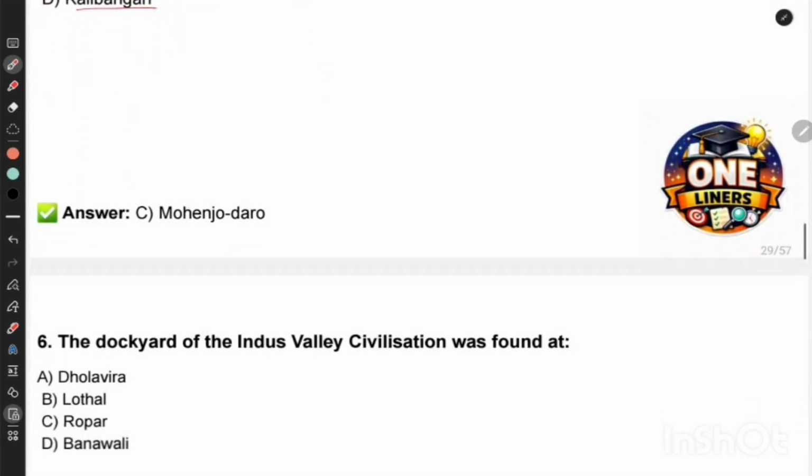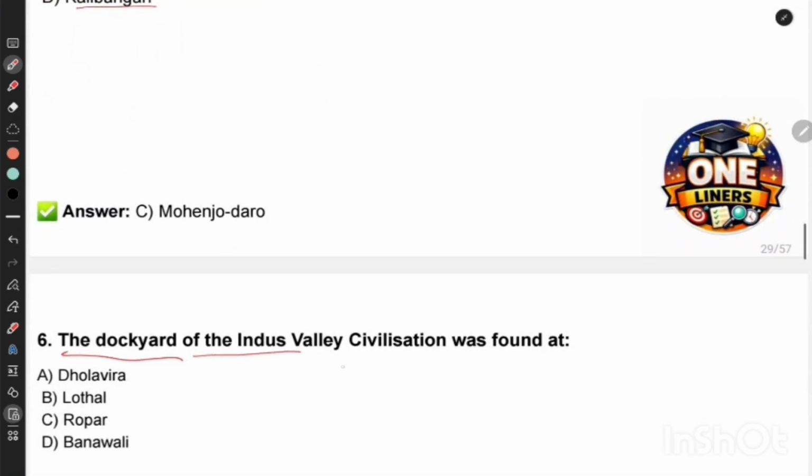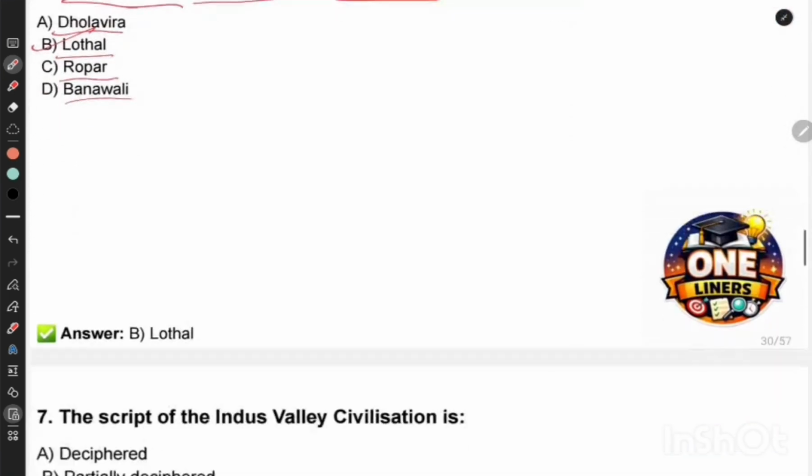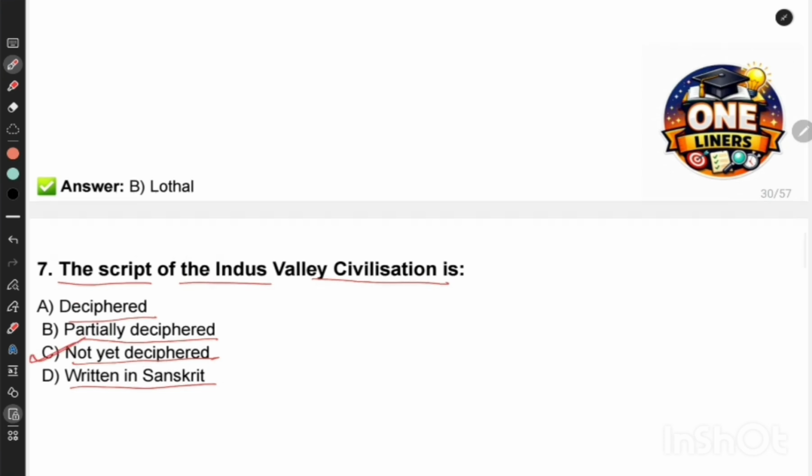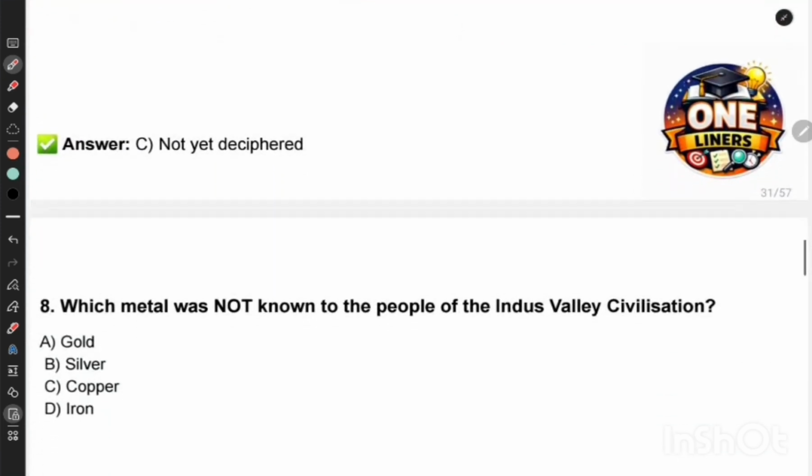Next question. The dockyard of Indus Valley civilization was found at. Options are Dholavira, Lothal, Ropar, Banavali. Correct answer is Lothal. Next question. The script of Indus Valley civilization is deciphered, partially deciphered, not yet deciphered, or written in Sanskrit. So the correct answer is we are not able to decipher it till now. Not yet deciphered.